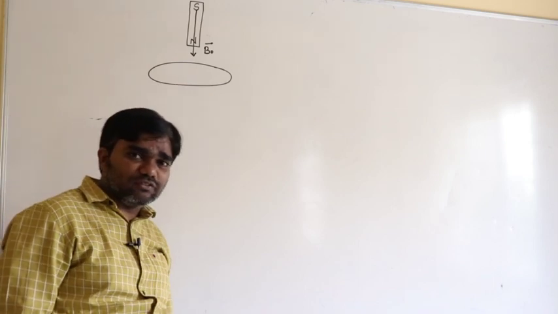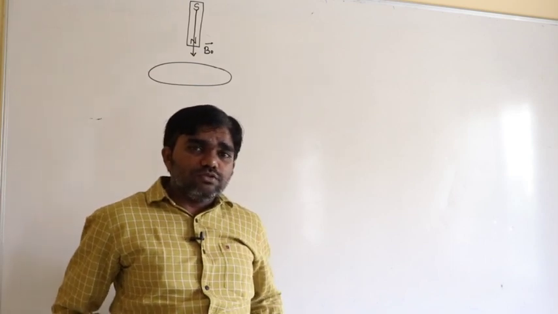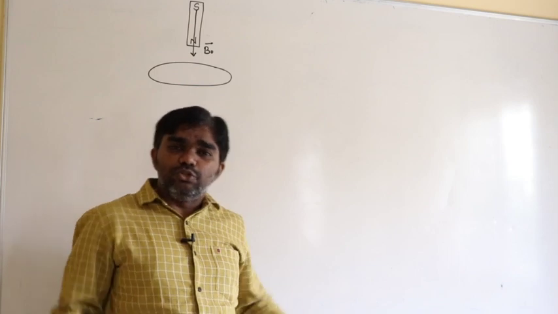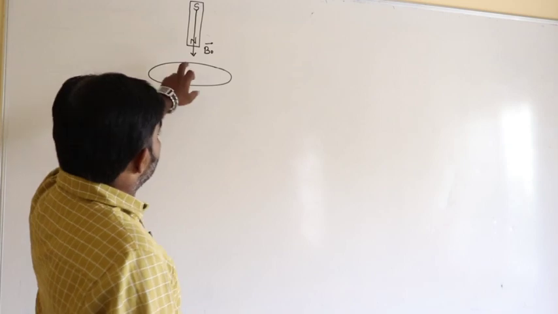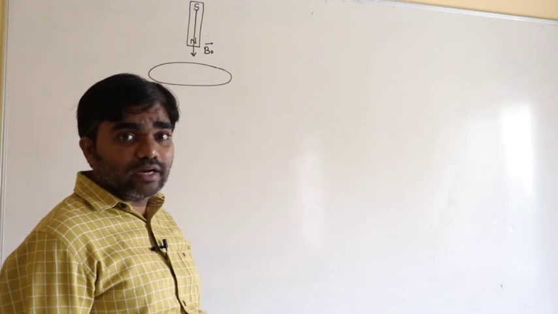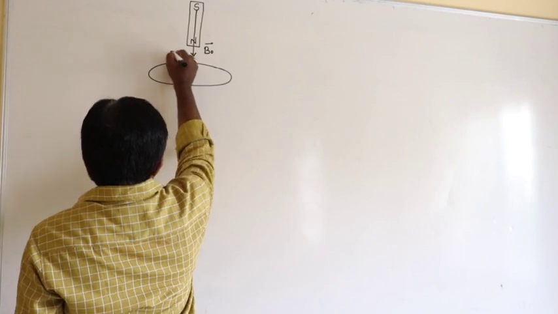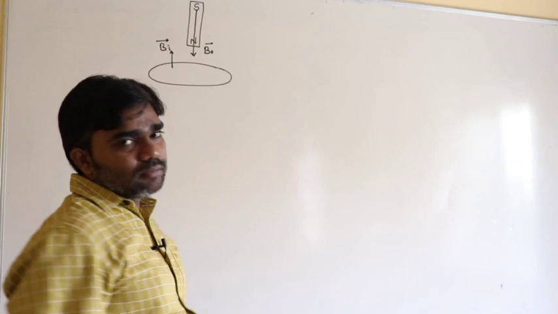Due to the variation of the flux, EMF is induced. Due to the EMF, current is generated. Due to that current, again a magnetic field is developed. The induced magnetic field must be opposite to the direction of the original magnetic field.